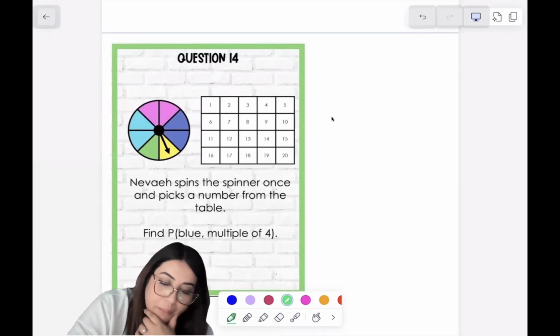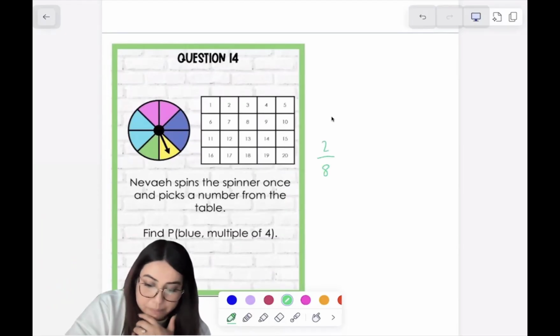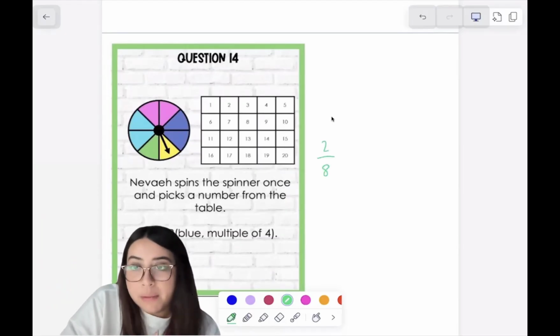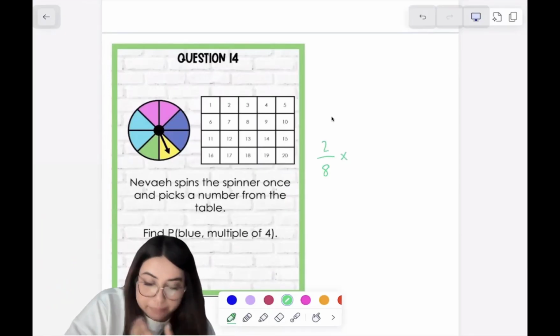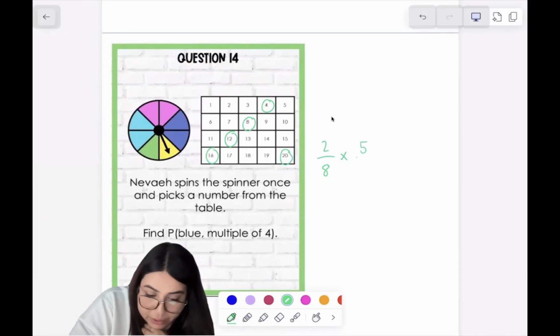So I'm going to look for how many blue. It's 2 out of 8 sections. Remember, we find compound probability by multiplying. Multiples of 4, I'm going to look: 4, 8, 12, 16, and 20. So that's 5 out of 20.